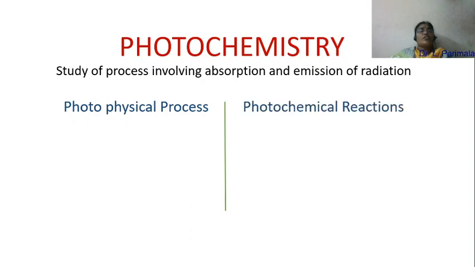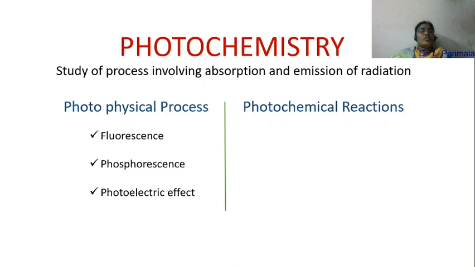In photophysical process, only absorption and emission of radiation will be taking place. No chemical reaction will be taking place on absorbing light. Example, fluorescence, phosphorescence and photoelectric effect. All these things come under photophysical process where no chemical reactions take place.